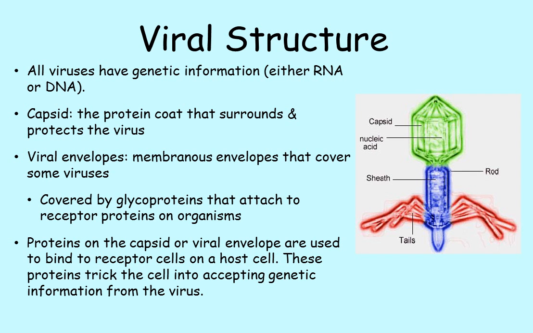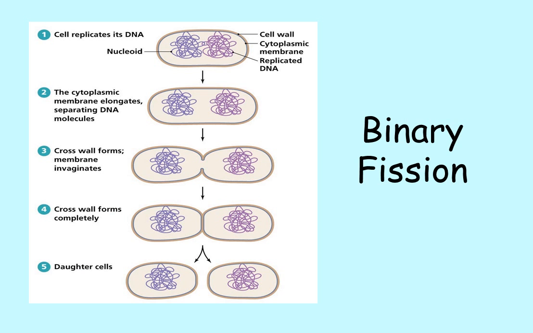Viral structure. So all viruses have some form of genetic information. They can have either DNA or RNA, but not both. And every virus has a protein coat called the capsid. Some viruses also have additional membranes called the viral envelope. These viral envelopes are covered in glycoproteins. Either the glycoproteins or the capsid proteins will attach to the receptor proteins on the surface of a host cell. By the way, that picture shows a T4 bacteriophage. Bacteriophages are viruses that attack bacteria and only bacteria.